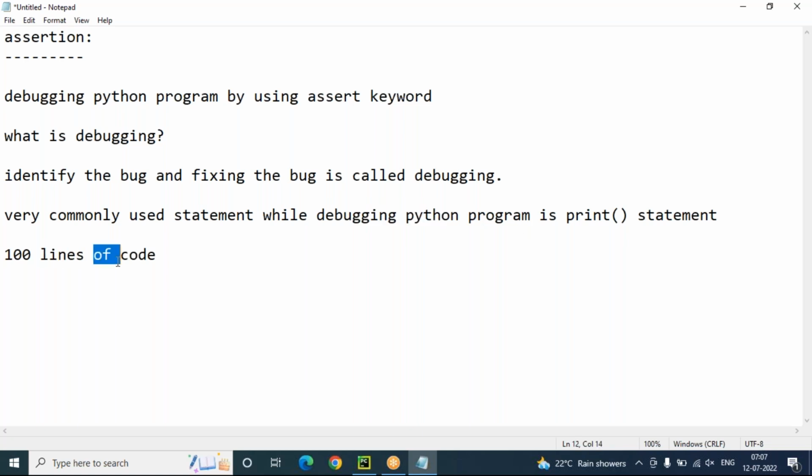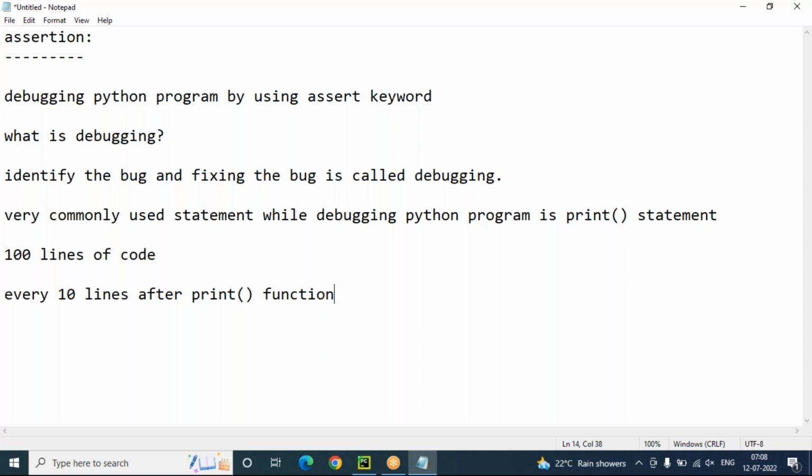But assume that I have 100 lines of code with me. In these 100 lines of code, according to my requirement, I will use a print function after every 10 lines, like up to 10 lines code is clear, up to 20 lines code is clear, up to 30 lines code is clear. Like that, I can use my print statements every 10 lines only, for my clarity while debugging.